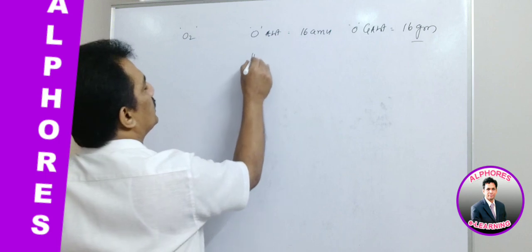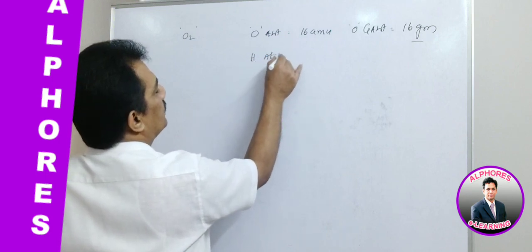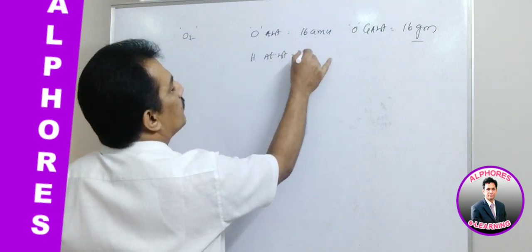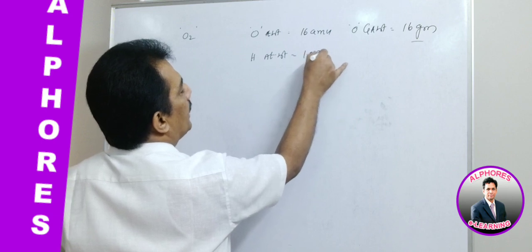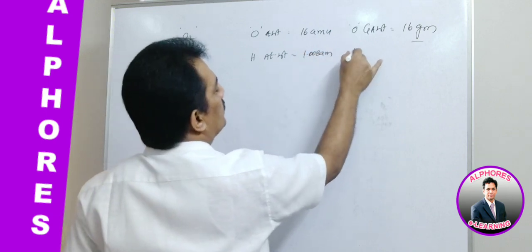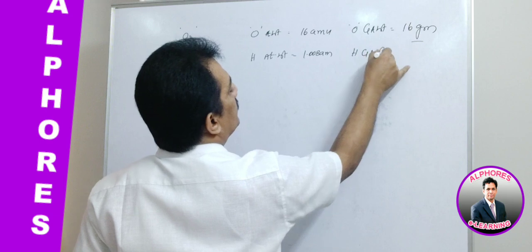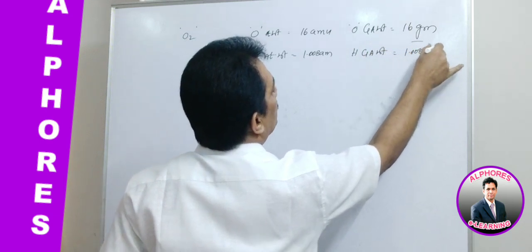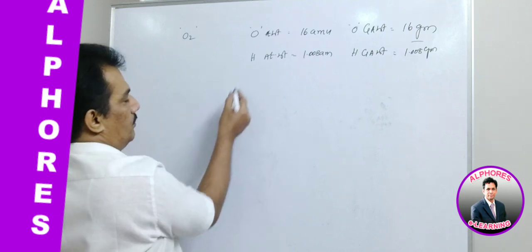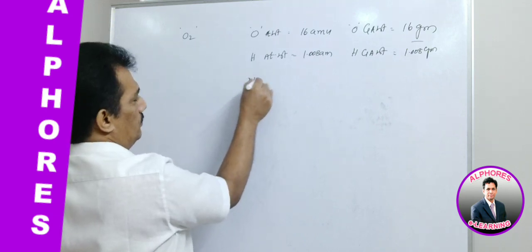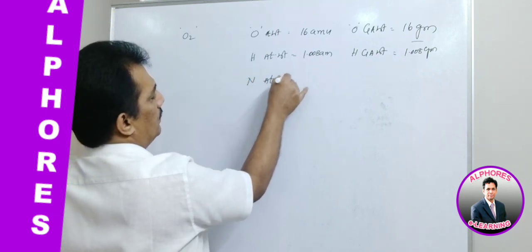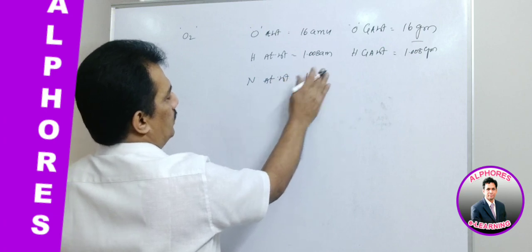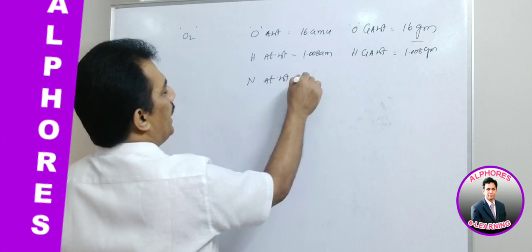Similarly, hydrogen atomic weight is 1.008 AMU. Hydrogen gram atomic weight is 1.008 grams. And then nitrogen atomic weight, it is 14 AMU.